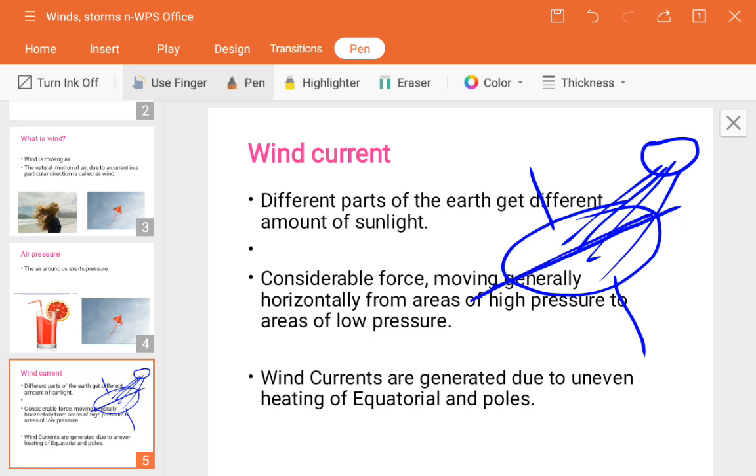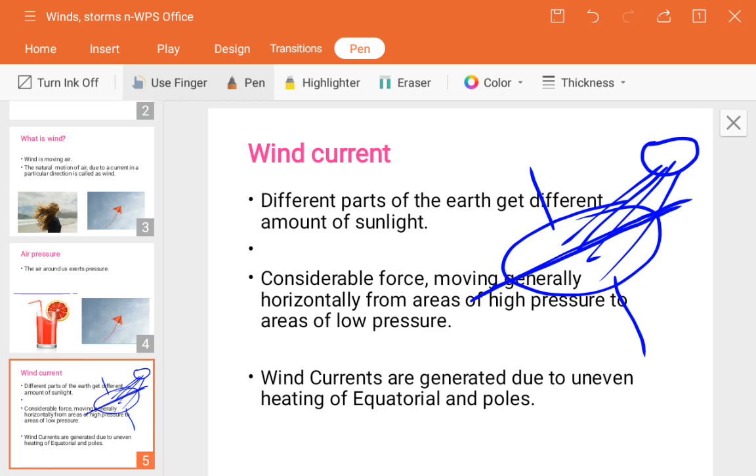The equator is nothing but a horizontal way, okay, and from areas of high pressure to low pressure. So wind current always generates from high pressure to the low pressure, okay.